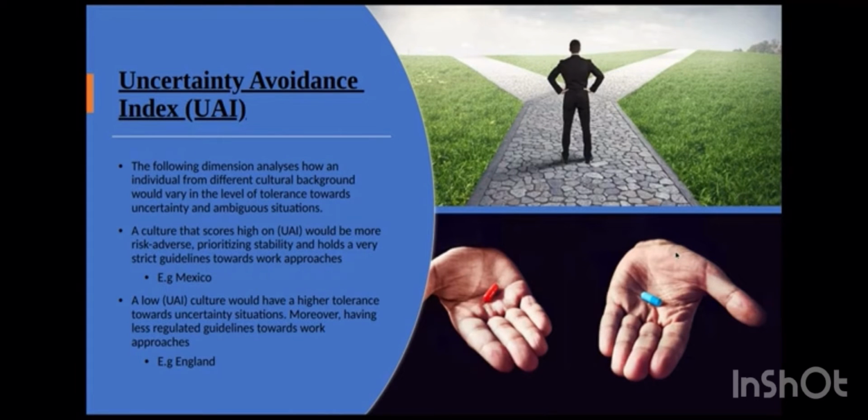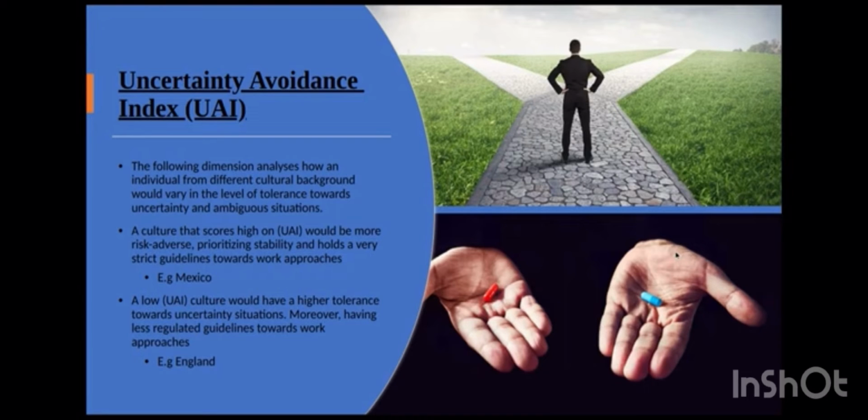Uncertainty avoidance index. Uncertainty avoidance index analyses how an individual from a different cultural background deals with uncertainty and ambiguous situations. These can be situations where the individual needs to choose between following strict guidelines or using their own initiative. A culture that scores high on this would be more risk averse and would put an emphasis and priority on stabilising a situation. They hold very strict guidelines for work approaches and don't deviate from the standard norm. An example of a country like this is Mexico.